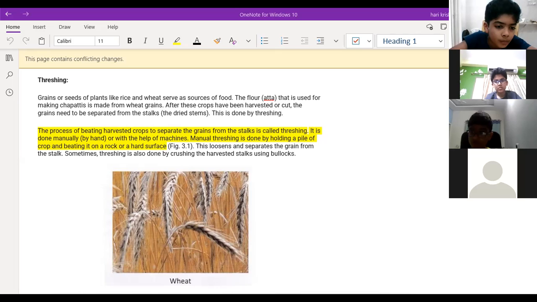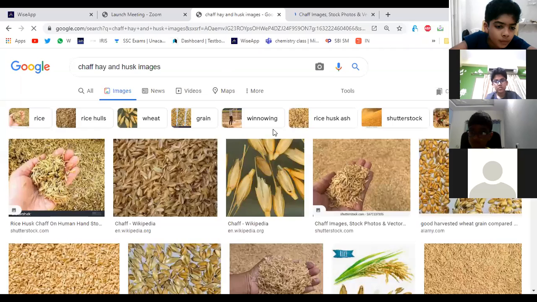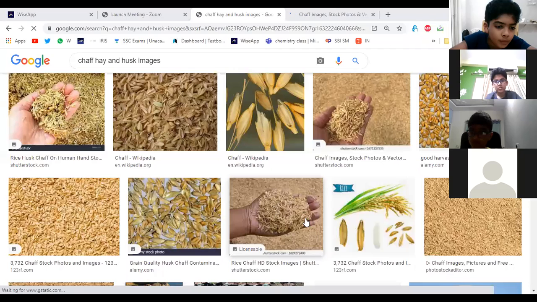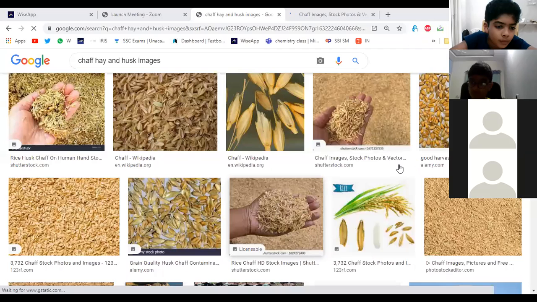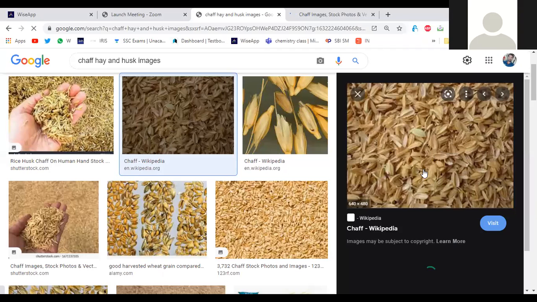Okay, I will show you on the image. Don't worry. Sir, are you screen sharing? Yeah. Sir, I don't know the definition, but I know how it looks. Okay, see this one? There is an outer coat on the rice. The outer covering of the rice is called chaff. Understanding? Can you see it clearly now? The outer covering on the rice. Sir, but it's called husk, right, sir? Husk. Yeah.